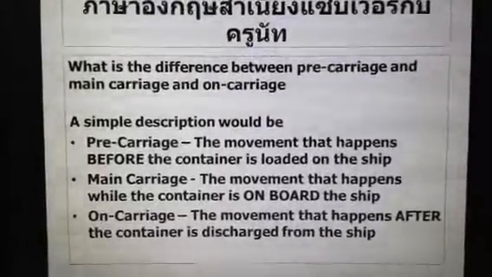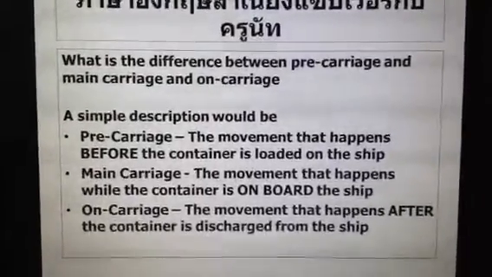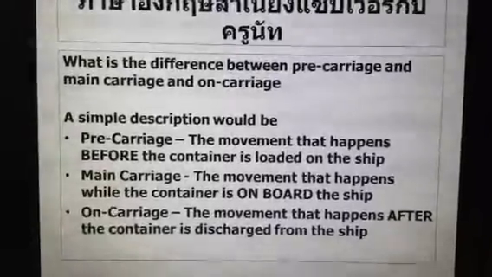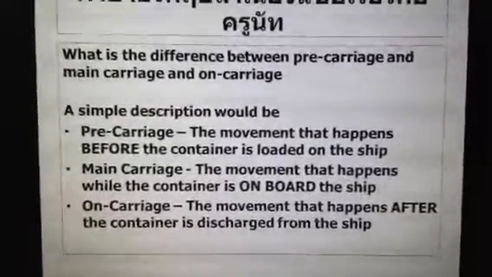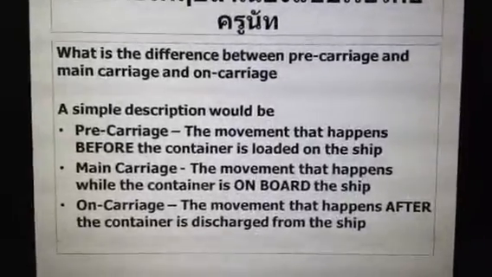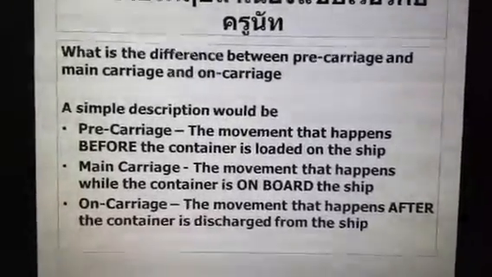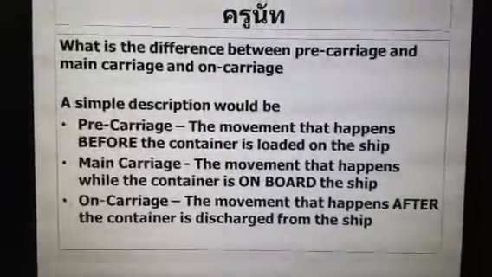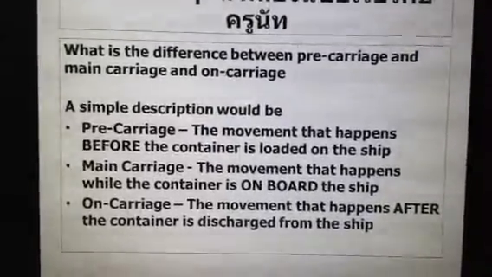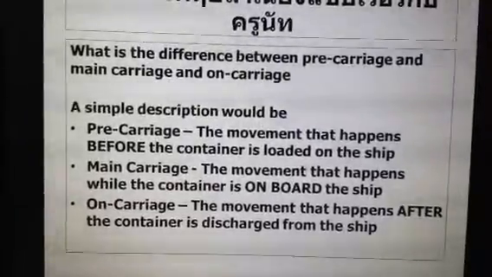What is the difference between pre-carriage and main carriage and on-carriage? A simple description would be: pre-carriage is the movement that happens before the container is loaded on the ship. Main carriage is the movement that happens while the container is on board the ship. On-carriage is the movement that happens after the container is discharged from the ship.